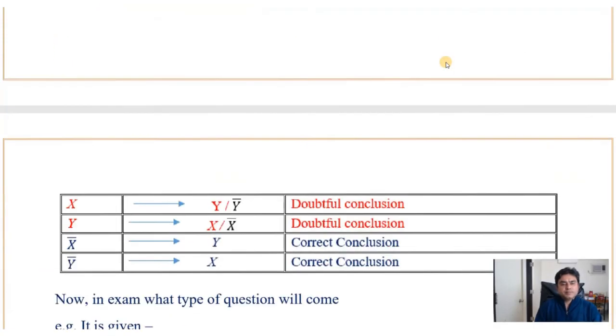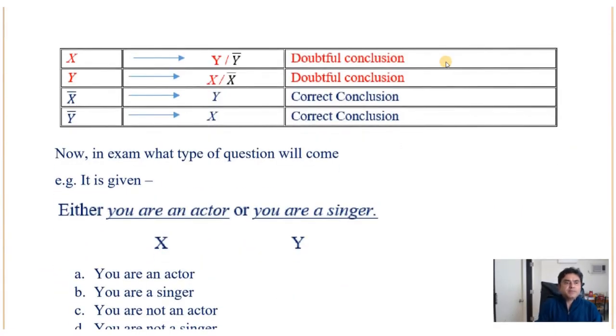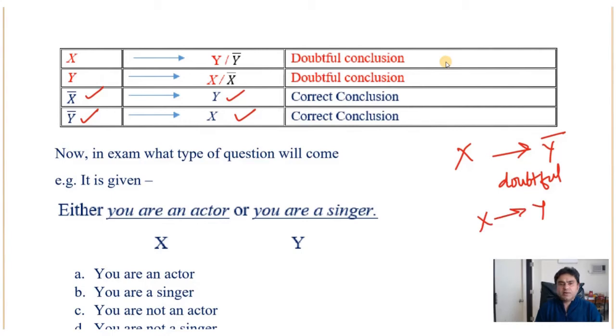So when X negation, then Y is correct, and Y negation, then X is correct. But X to Y bar is doubtful, or X to Y is doubtful, or Y to X is doubtful.